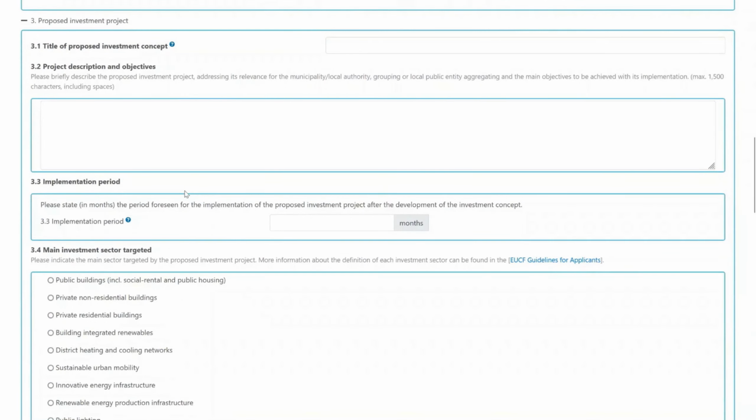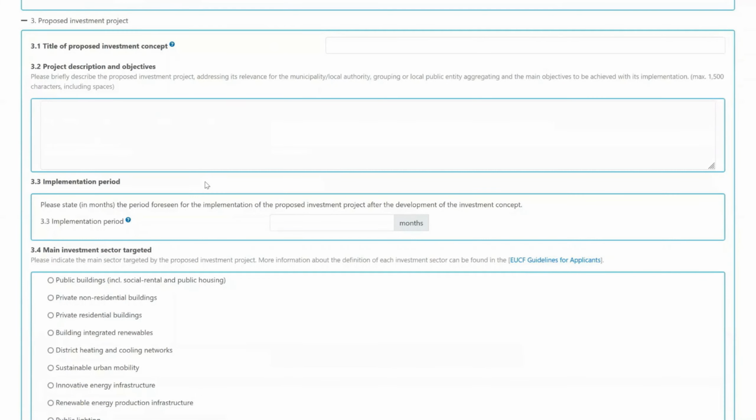In section 3, proposed investment project, you provide information about the project you are going to develop. For this purpose, use the text boxes in the sections 3.1, 3.2, 3.3, 3.5, and 3.6.